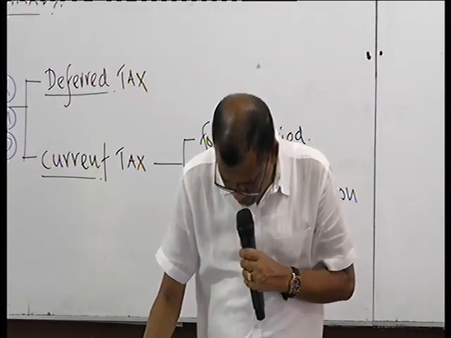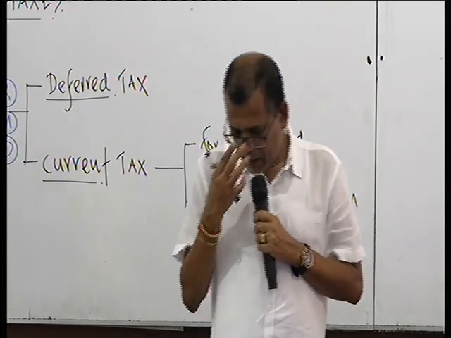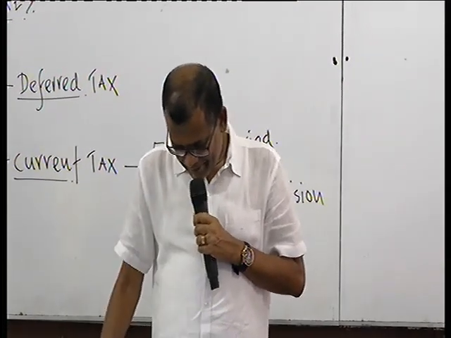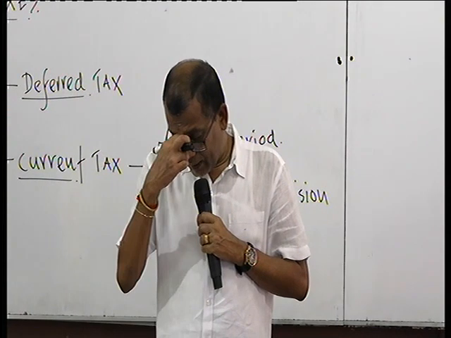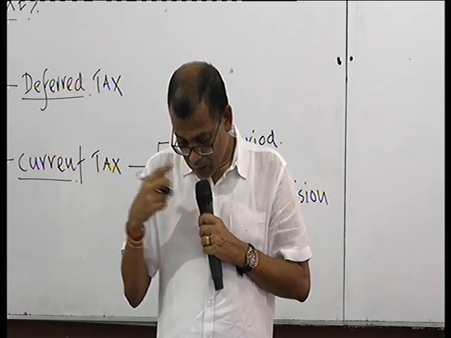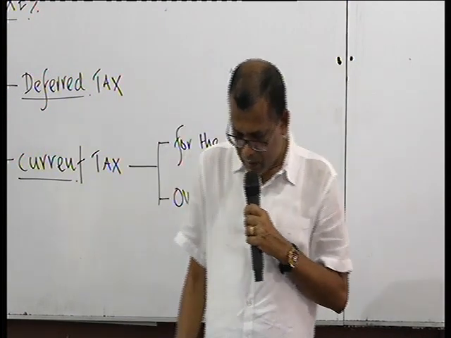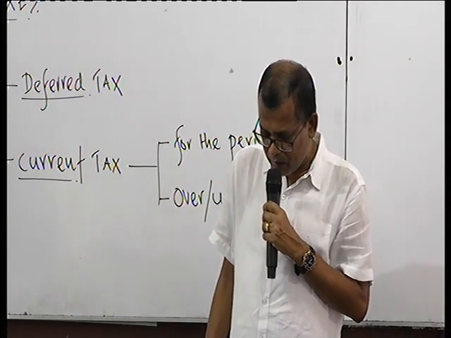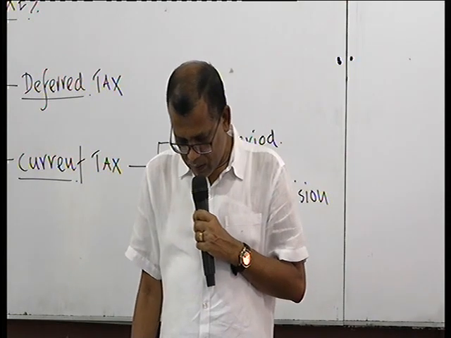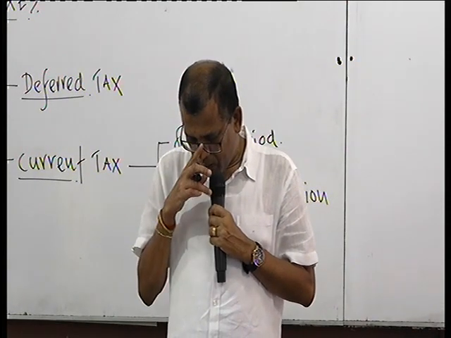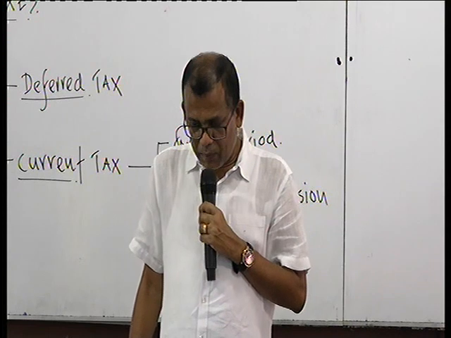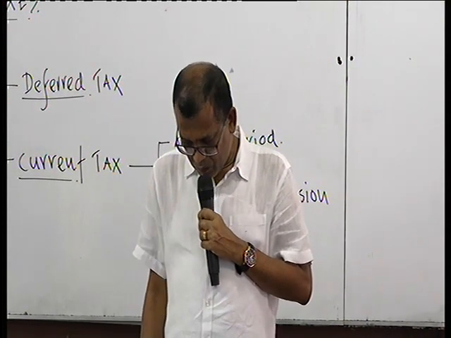Under current tax, it says the current tax for the current and prior period should be recognized as a liability to the extent that it has not yet been settled, and as an asset to the extent that the amounts already paid exceed the amount due. This is what I explained to you.